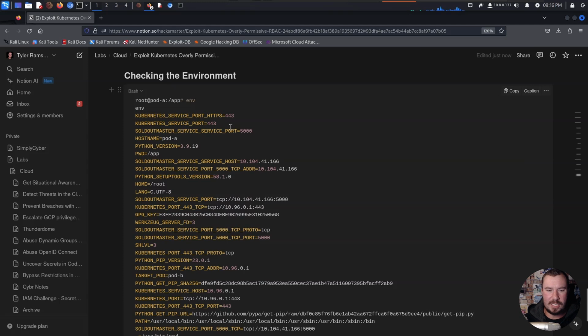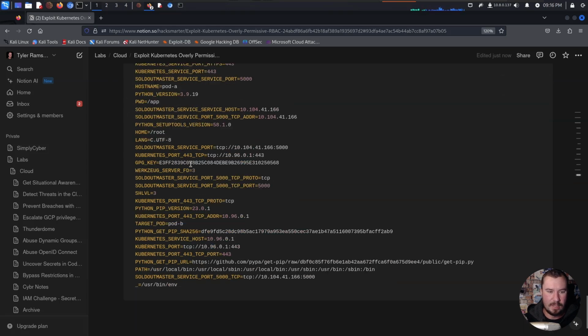So a few pieces of information that should stand out to us. We have a Kubernetes service port on 443 and a sold out master service port on 5000. So that's interesting, something we didn't have access to before. We have the Python version going on. We know that the directory that we're in right now is app.